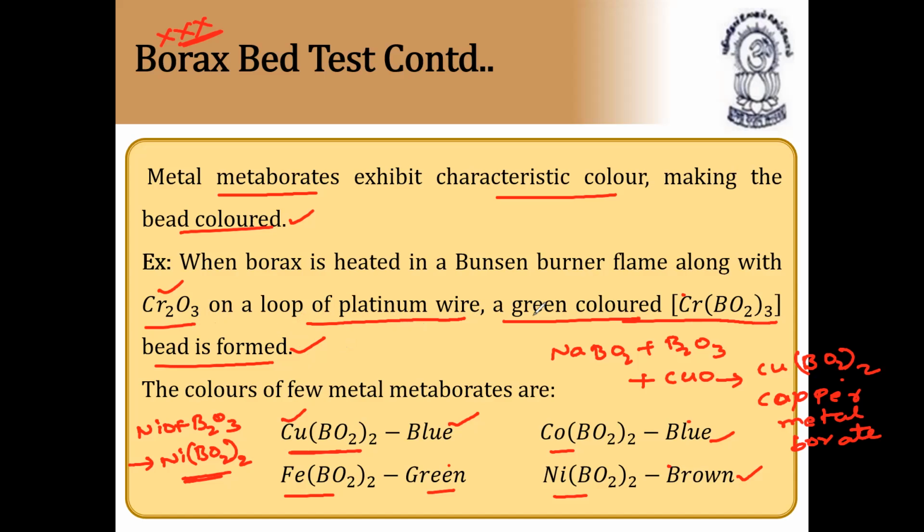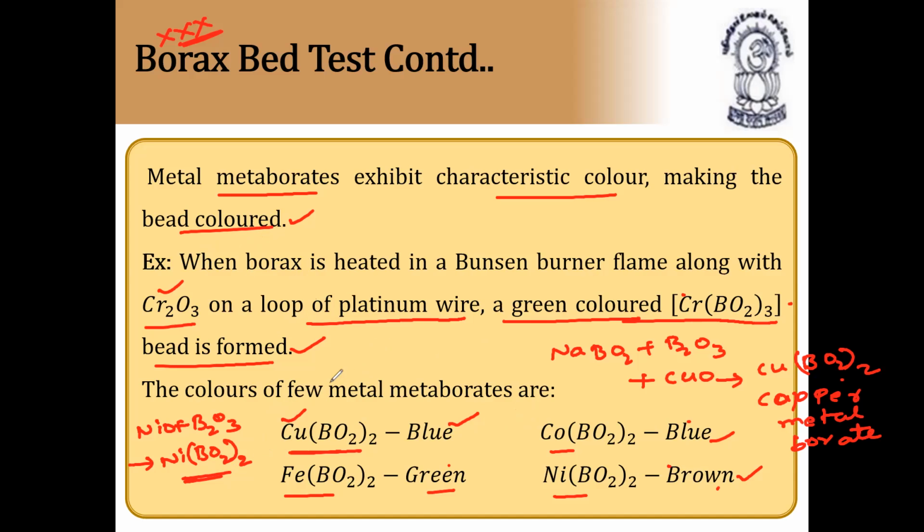With chromium oxide, it forms a green colored bead due to the formation of Cr(BO2)3, that is chromium metaborate. With copper, it forms a blue colored bead due to the formation of copper metaborate, the formula is Cu(BO2)2. With iron, it forms Fe(BO2)2, green color. With cobalt, it forms Co(BO2)2, blue color. With nickel, it forms Ni(BO2)2, brown color. So like that, they'll ask in examination. This borax bead test is completely very important.